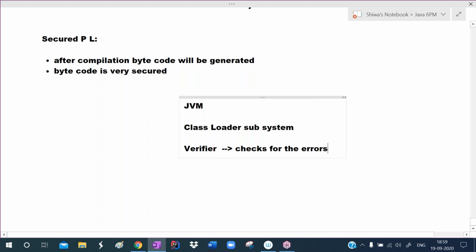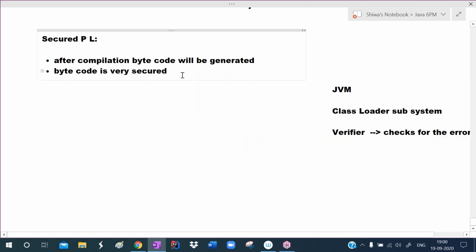The verifier checks whether any problem oriented code is there or not. If any problem oriented code is there, it rejects that code and will not execute it. So bytecode will be checked by the verifier. If the bytecode is perfect, then only the Java application executes. Automatically so much security will be there, and so our application will become more secured.